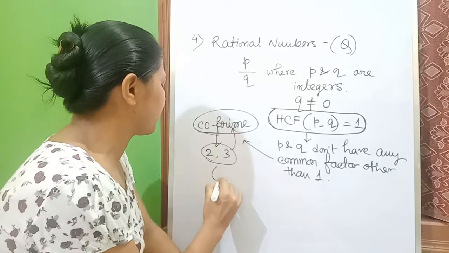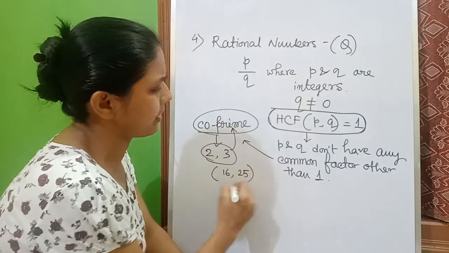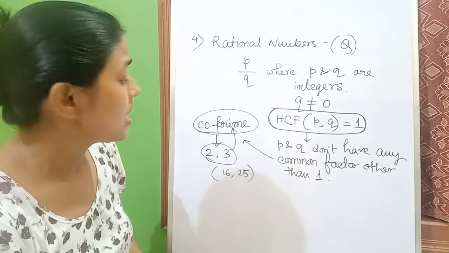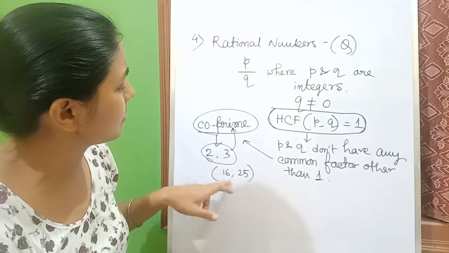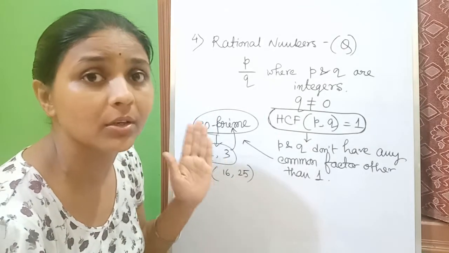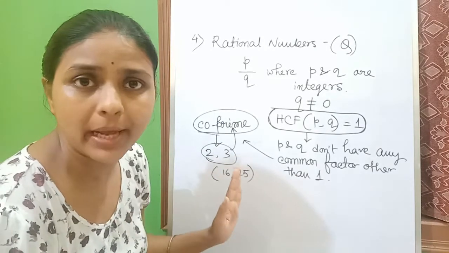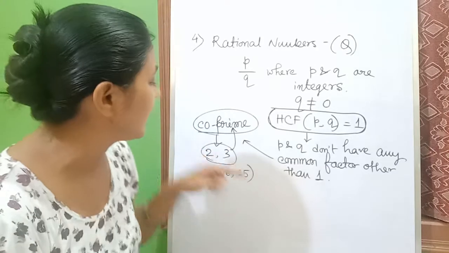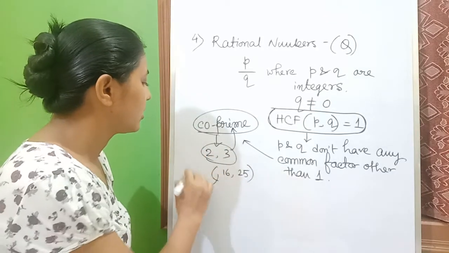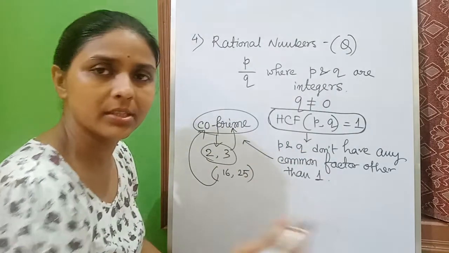Now I'm taking, suppose, 16 and 25. You can see both numbers, 16 and 25, are composite numbers. They are not prime numbers, but still they are co-prime. How? Because of this definition.